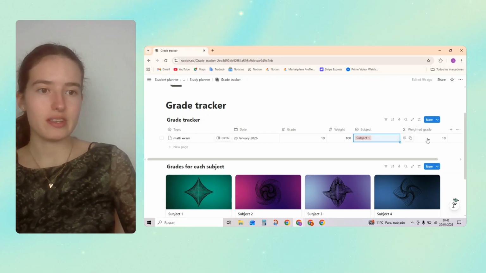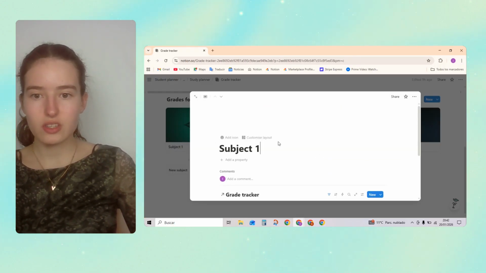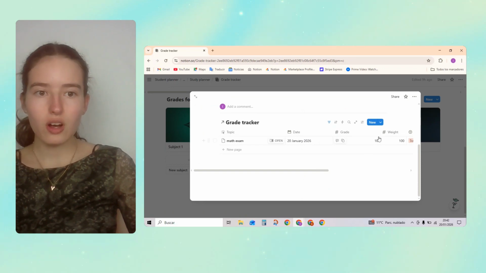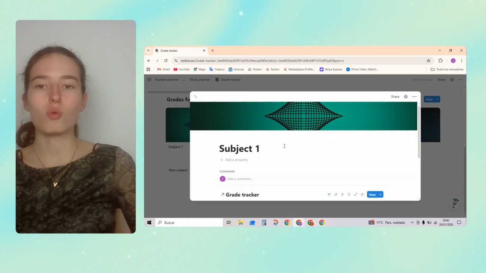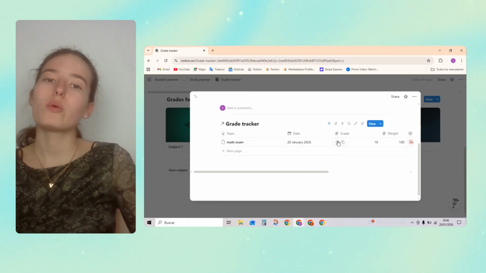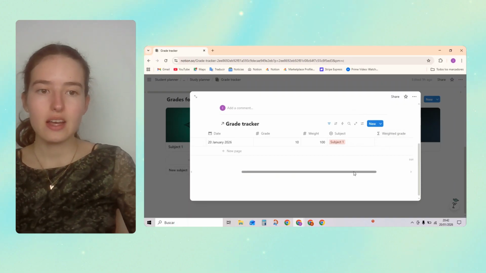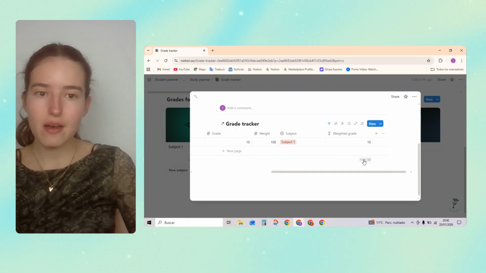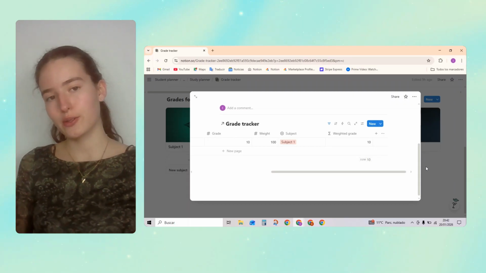Here it's going to give us the weighted grade. And over here in each subject, we've got our final grade. For example, this can be semester 1 of subject 1. Or over here, because we've got the weighted grade, at the end over here, we're going to see our final grade. So that's quite cool.